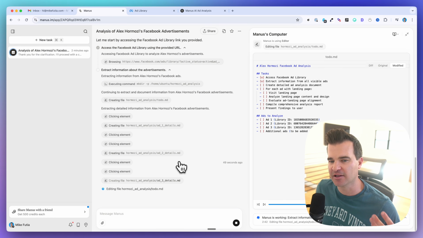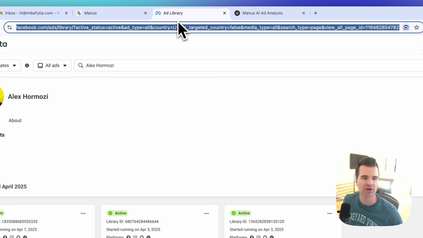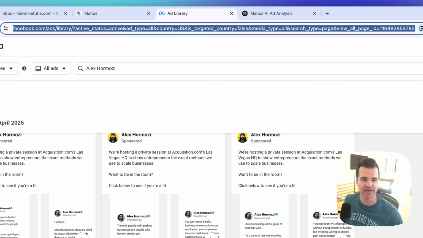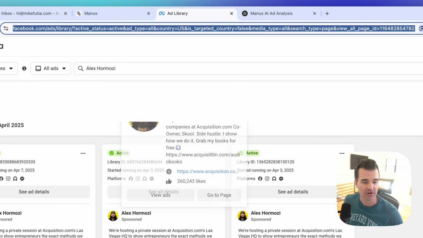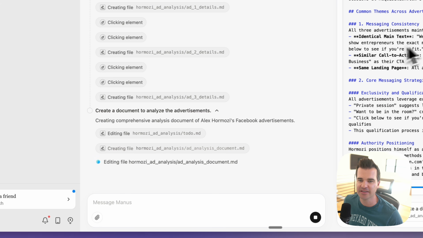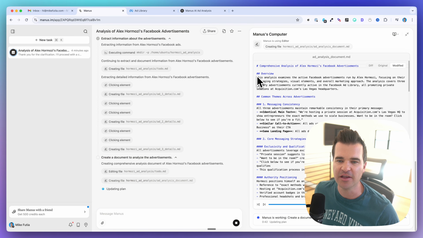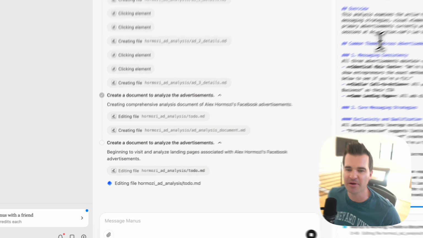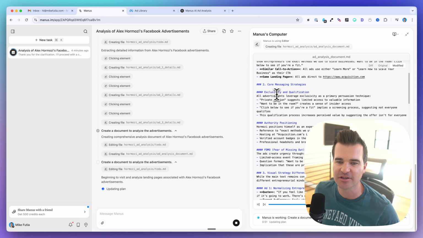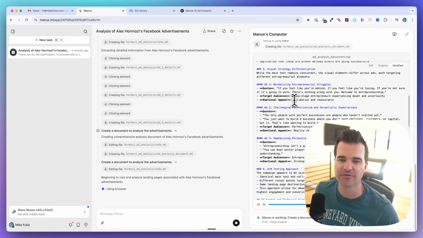So it's clearly clicking through those first 3 ads. It's able to pull out the actual content on the Facebook ads library page over here. All right, and here is the document that it's come up with so far. So we've got the overview, common themes across ads, the core messaging strategies, the visual strategy differentiation.